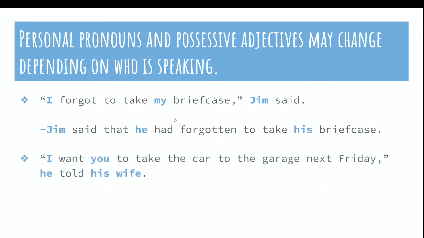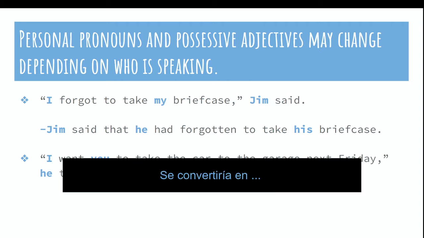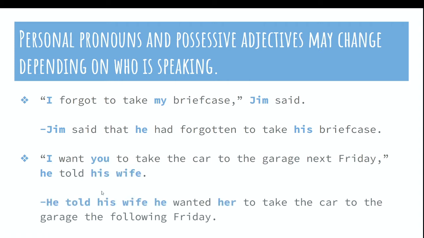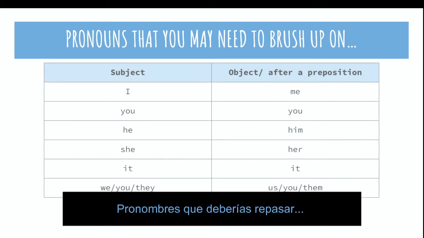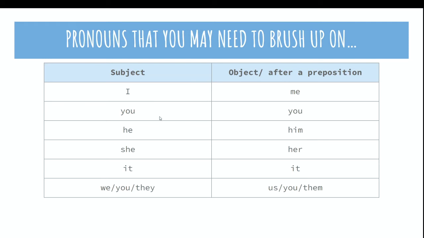I want you to take the car to the garage next Friday, he told his wife, would turn into he told his wife he wanted her to take the car to the garage the following Friday. Pronouns, so you might need to brush up on them. We have I, my, you, he, him, she, her, it, we, you, they.